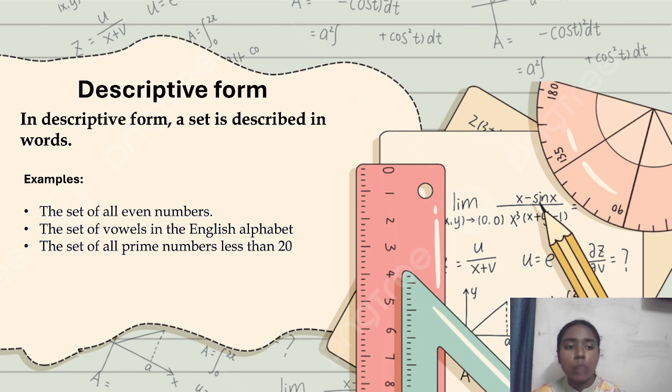Next example, set of vowels in the English alphabet. In this example, they are saying that there are elements of vowels in this set, and they are saying it to be in the descriptive form, set of vowels in the English alphabet. Next, a set of all prime numbers less than 20. That is, this set contains all the prime numbers, but it stops before 20. It should not go beyond 20. That is the thing they are trying to tell here. So the set of all prime numbers less than 20 is given in words. So we can take this as a descriptive form.